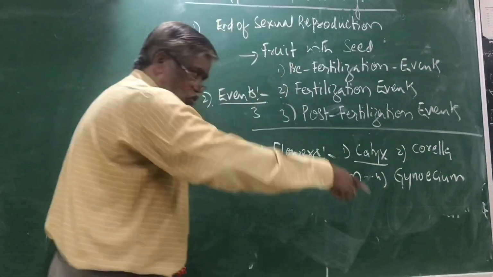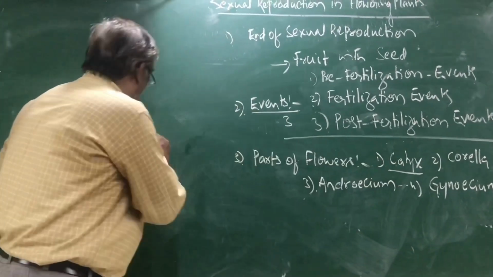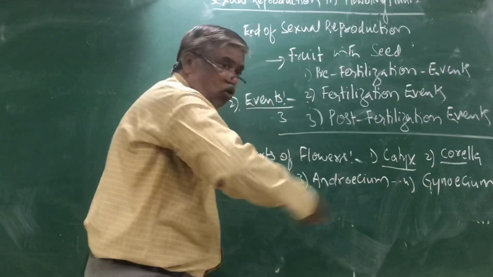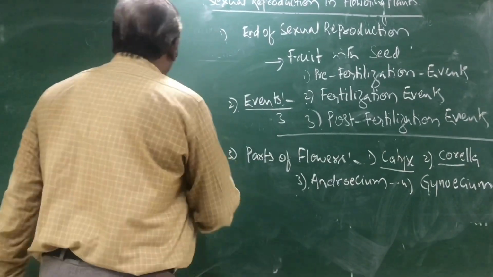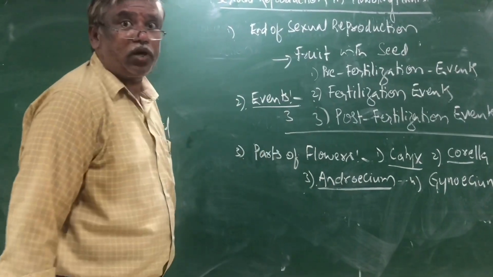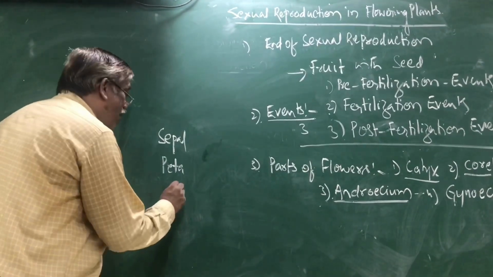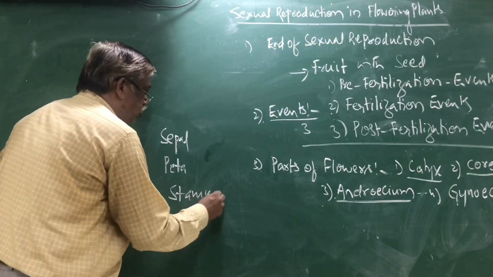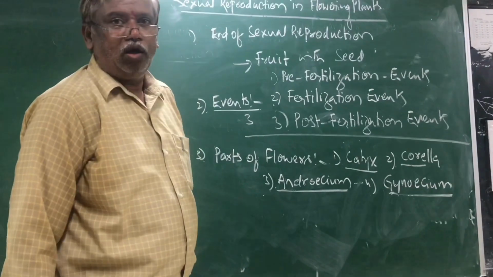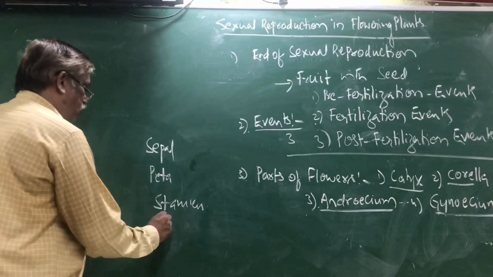Calyx is a whorl. The unit of calyx is sepal. Second whorl, corolla. Its unit is petal. Third whorl is a reproductive system. Male reproductive system is called stamen. The last inner whorl, containing the female reproductive system, is called carpel or pistil.